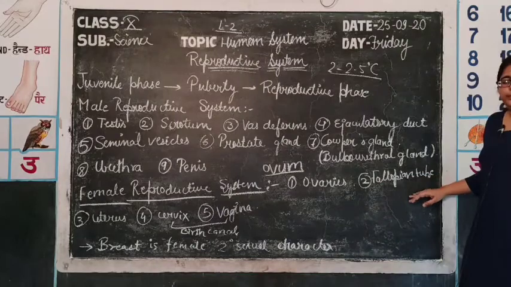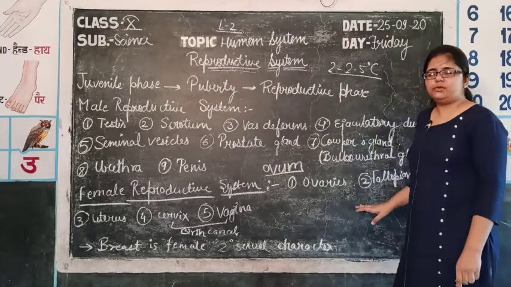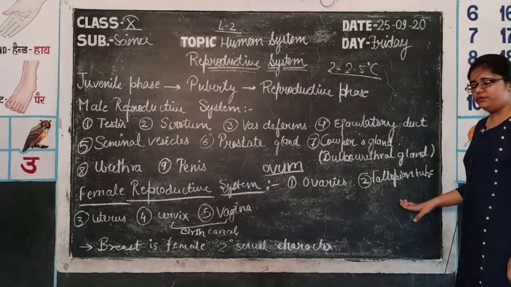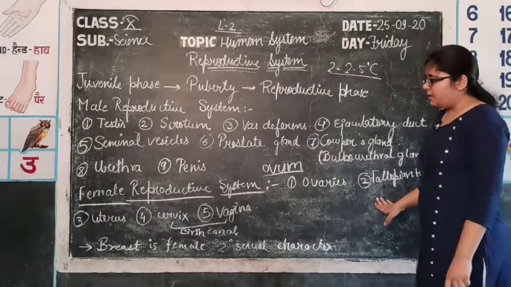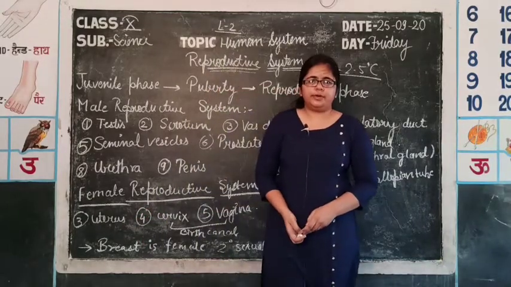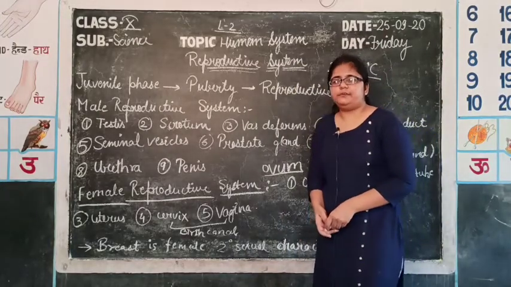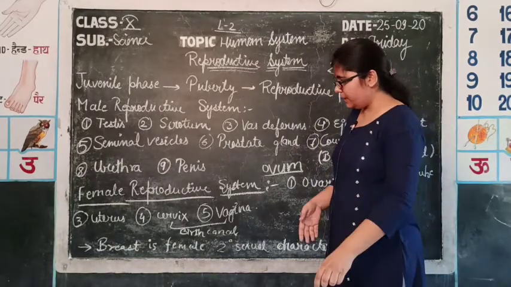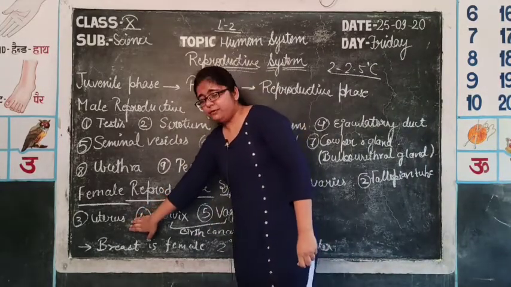Then comes the fallopian tube. It is the secondary sexual organ which connects the ovaries to the uterus. These are also one pair, in which fertilization, that is the fusion of sperms and ovum, takes place, that is, formation of zygote takes place in the fallopian tube. Then comes a sac-like hollow muscular organ, that is the uterus, which is also known as womb. The upper part of the uterus is also known as the fundus, at which the developing embryo attaches. This is known as implantation. So the uterus is a muscular organ in which the embryo gets its whole development of 9 months.